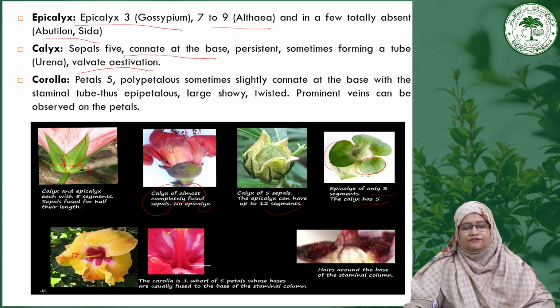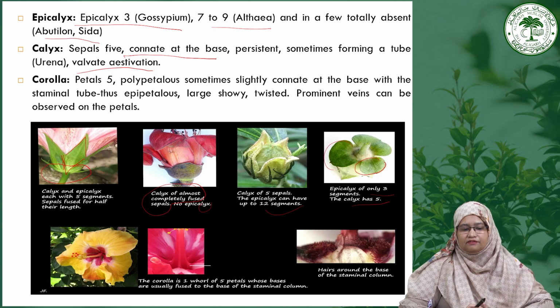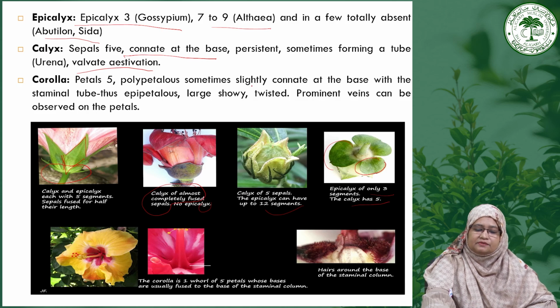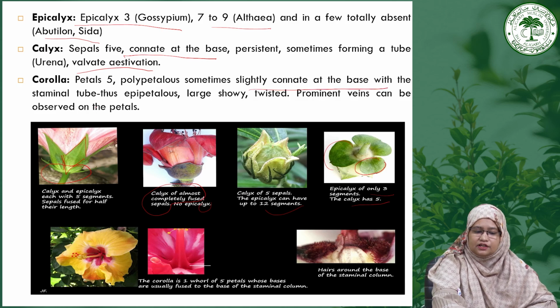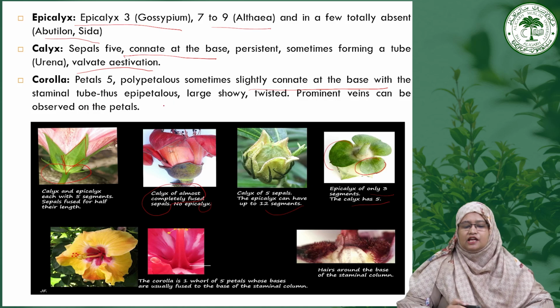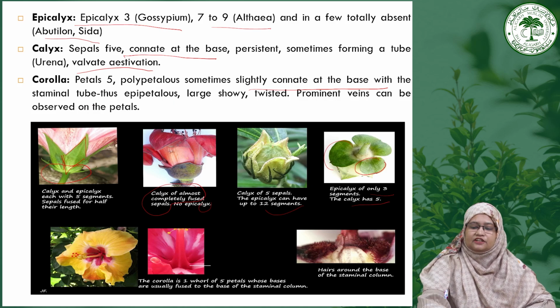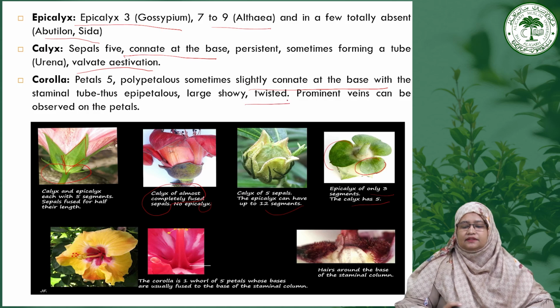So if you see the corolla, it is generally 5, polypetalous, as we know that this family belongs to the subclass Polypetalae. Sometimes it is slightly connate at the base with the staminal tube, that is the epipetalous condition, and the corolla is large and showy. They generally show twisted aestivation, and a prominent vein can be observed on the petals.